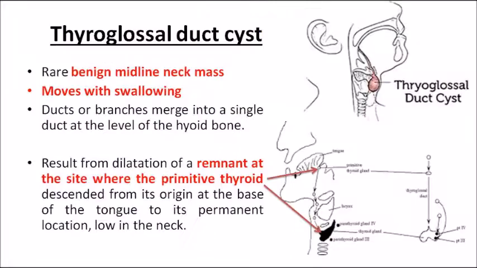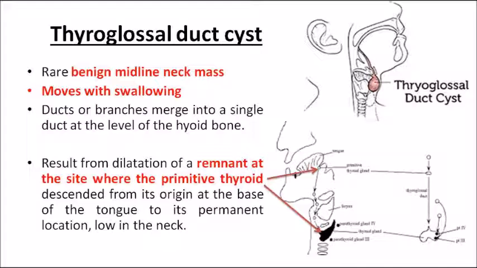Coming on to the next one, that is thyroglossal duct cyst. So this cyst also comes under the extra-osseous variety, non-odontogenic type. Because of that it comes under this category. Thyroglossal duct cyst, see the location, it is mostly seen in the midline of the neck. It is a rare, benign cyst, seen in the midline neck mass area.